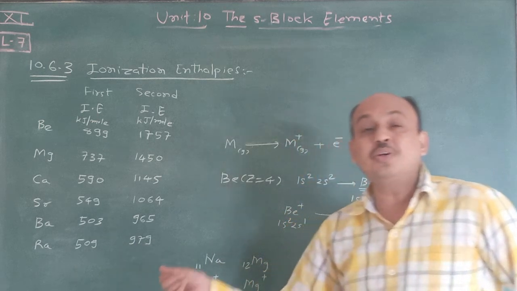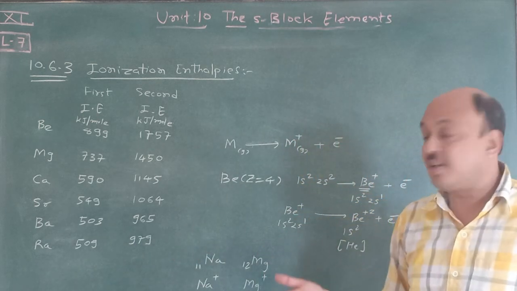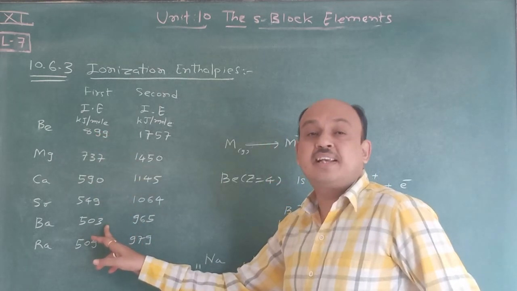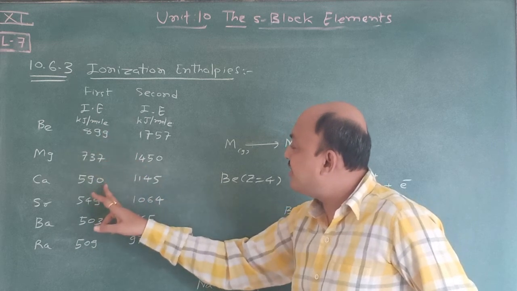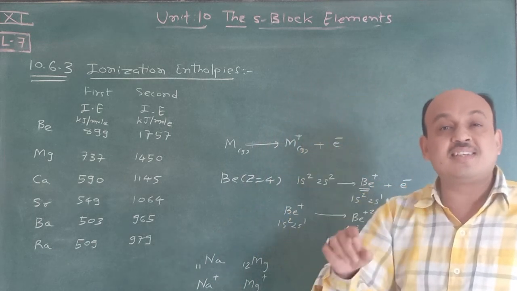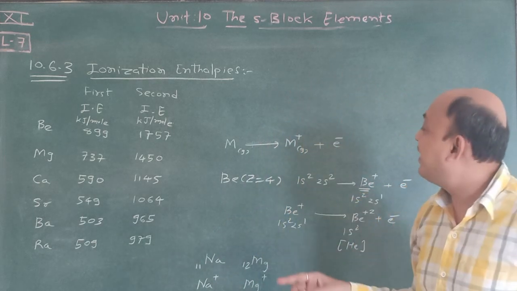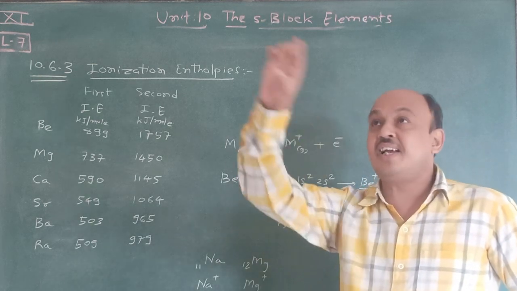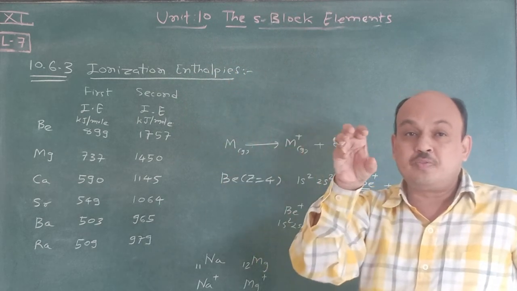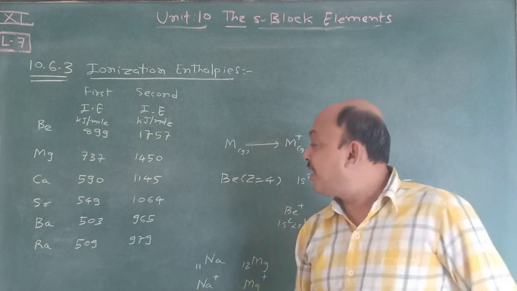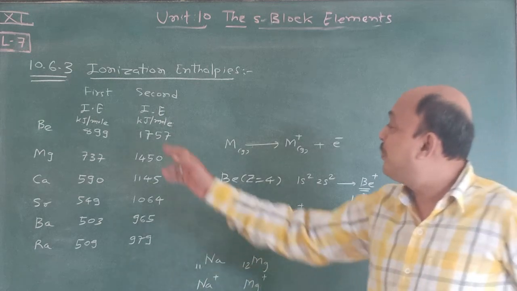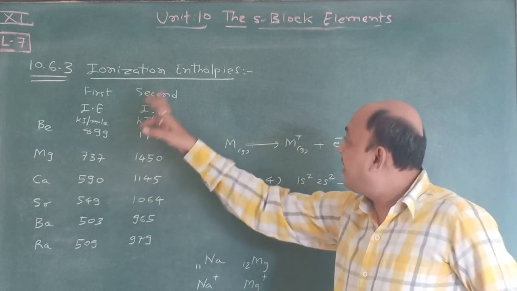But here there is somewhat of a change, due to the inert pair effect. That we will learn later on, but it is very important. Remember, from beryllium to barium these trends are followed: 899, 737, 590, 549, 503. That means atomic radius increases and ionization enthalpy decreases. This is a very simple way: the nucleus is there and the orbit shells increase, so the electron is easily removed, and ionization enthalpy required is very little. You remember this one. So ionization enthalpy is a very easy topic.